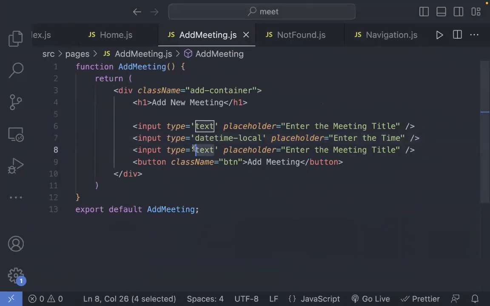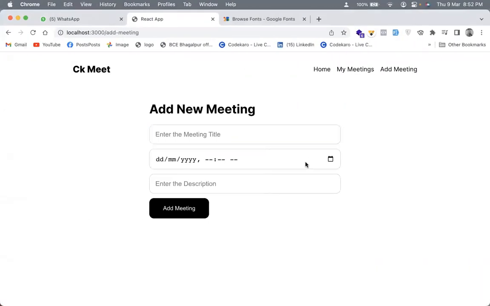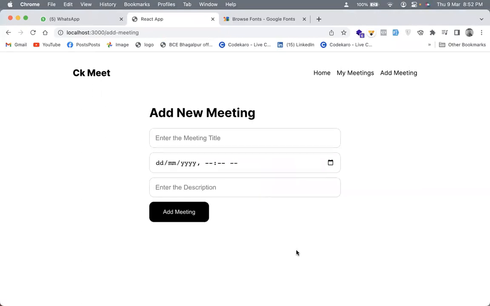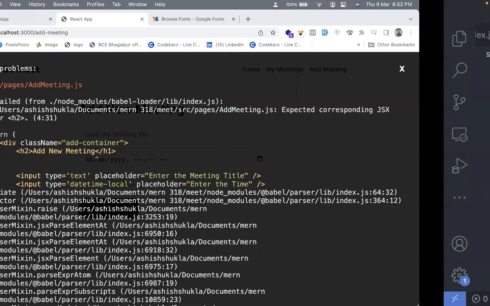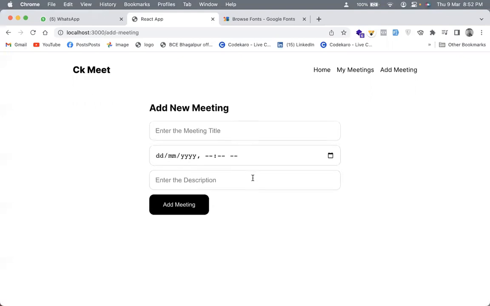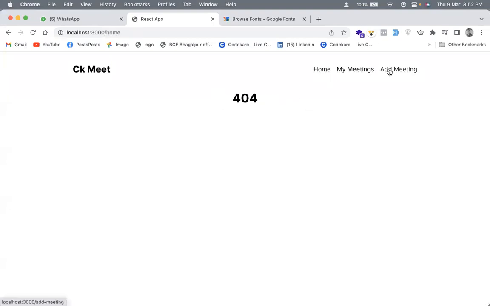something else into the description. Fine. So this is what we have added, and then we have the option to add the meeting over here. I will go back on this. I'll choose this to be an H2 tag. So if you see this now, this is how it looks like. And inside this add new meeting, we'll add the meeting. And then we have this home page, my meetings page, and add meetings page.